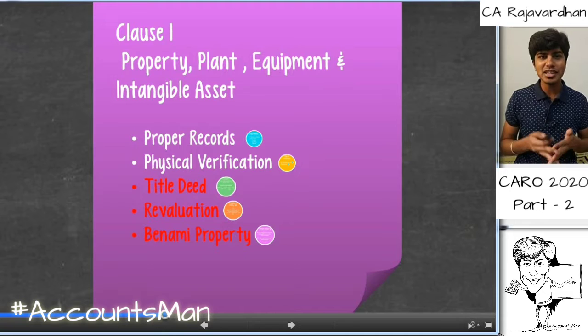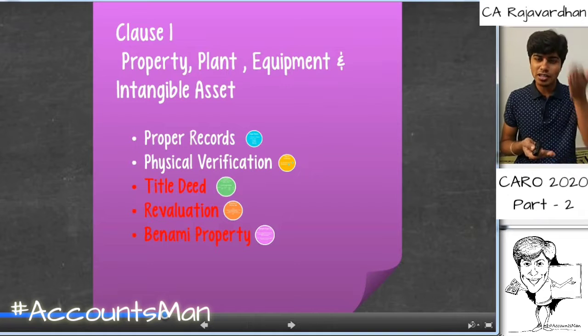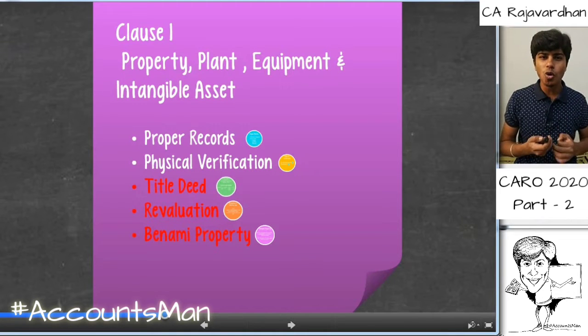And the third one is title deed, as to whether in the document which gives the ownership of the asset, the name of the company is recorded or someone else's name is recorded. This is something new. And we also have something cool that is called revaluation: whether during the year the asset value has increased or decreased, how do we go about it as a statutory auditor? And the last and important one is Benami properties. Now we'll see each of them in detail.